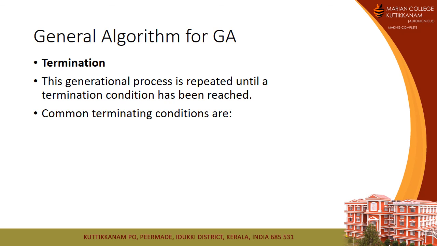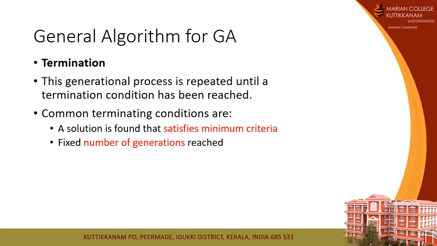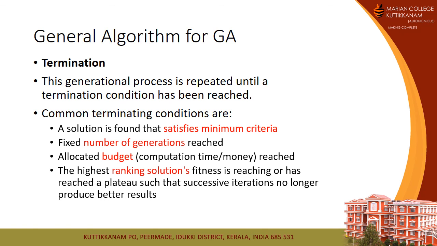Then the termination conditions for a genetic algorithm. The first is if a solution is found that satisfies the minimum condition. The second condition for termination is that a fixed number of generations is reached. Third is that the allocated budget, that is computation time or money, is reached. Fourth is that the highest ranking solution's fitness has been reached or has reached a plateau such that successive iterations no longer produce better results. Under these four conditions, we terminate the algorithm.